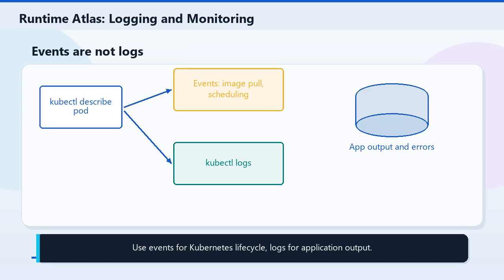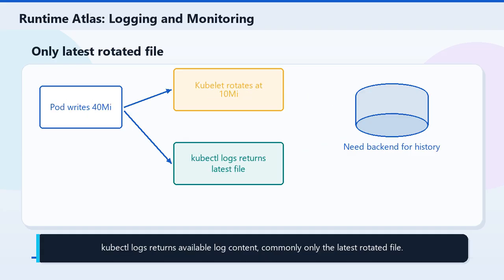A clean debug loop separates signals. Describe and events explain Kubernetes lifecycle decisions. Logs explain what the application process printed. A key rotation detail: kubectl logs returns the available container log content. If kubelet rotates a large log, only the latest log file is available through kubectl logs.